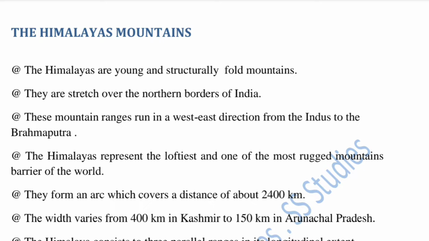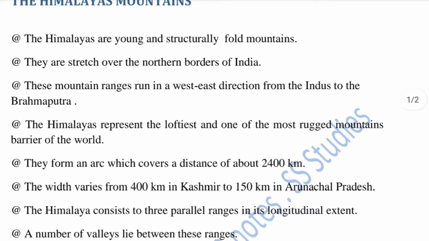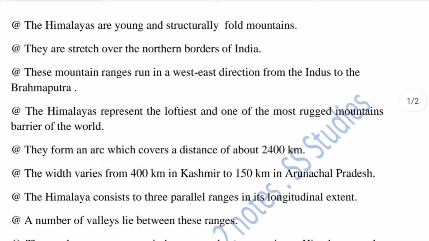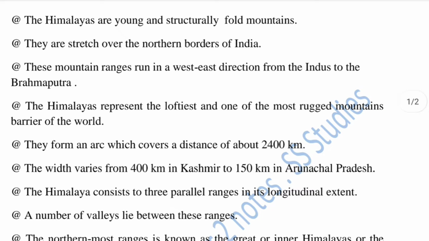The Himalayas are young and structurally fold mountains, and they are stretched over the northern borders of India. These mountain ranges run in a west-east direction from the Indus to the Brahmaputra. The Himalayas represent the loftiest and one of the most rugged mountain barriers of the world. They form an arc which covers a distance of about 2400 km. The width varies from 400 km in Kashmir to 150 km in Arunachal Pradesh.